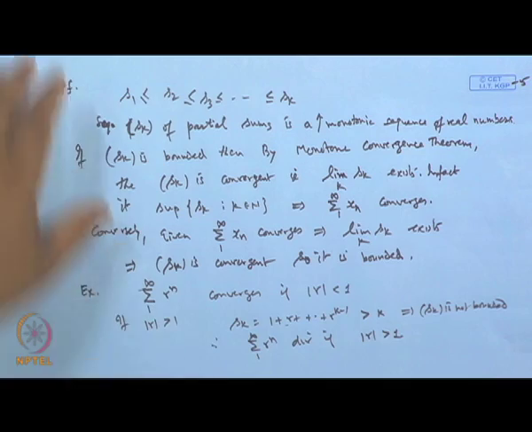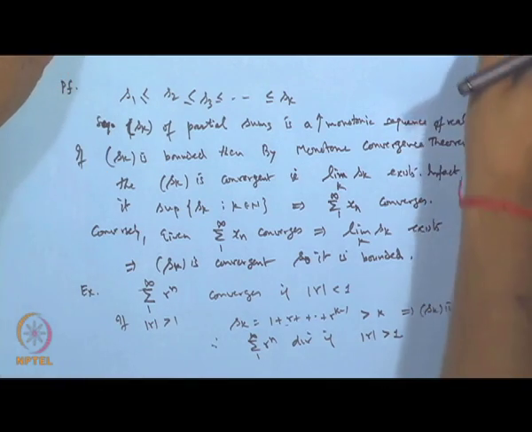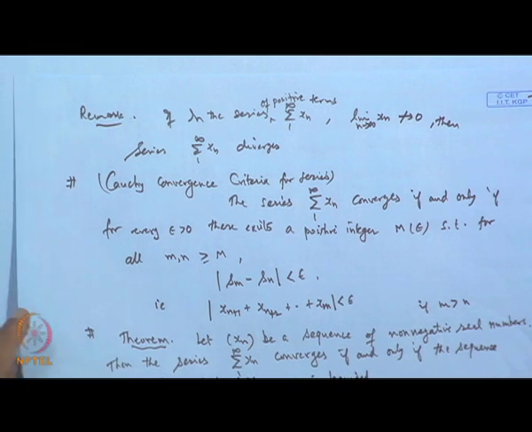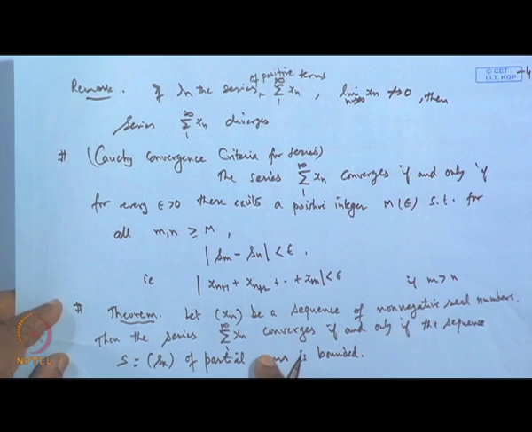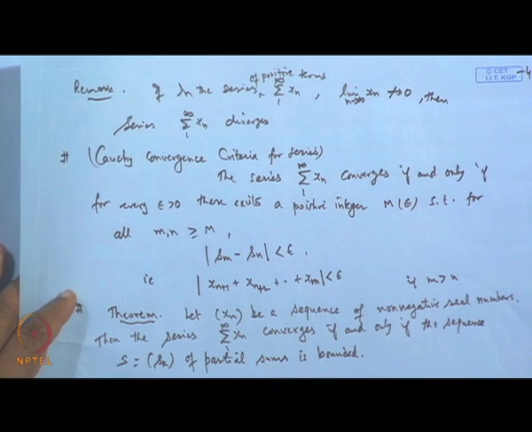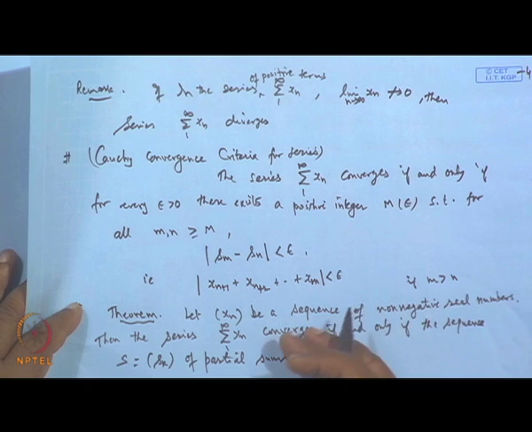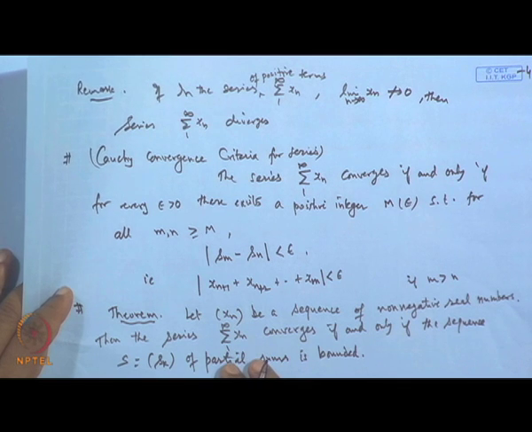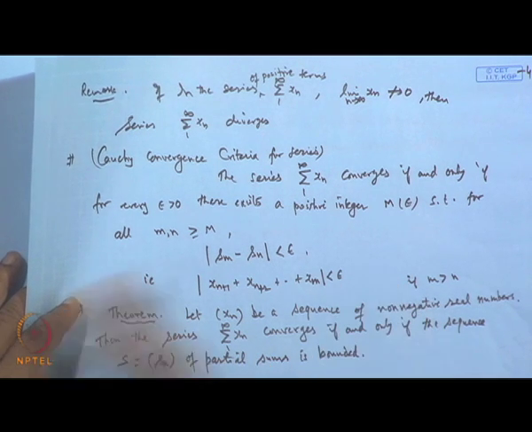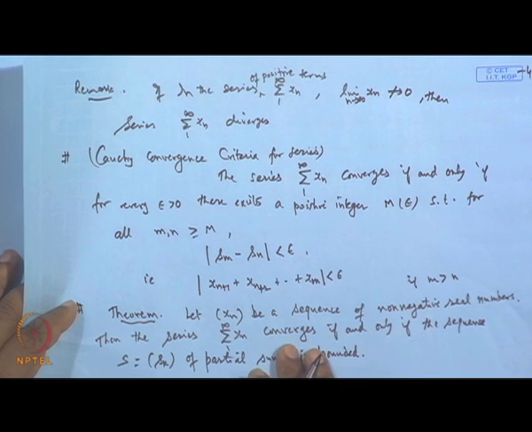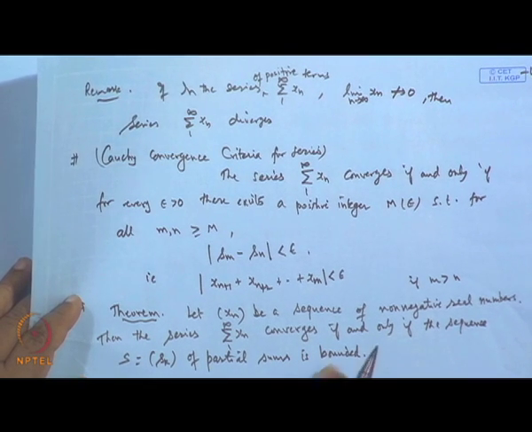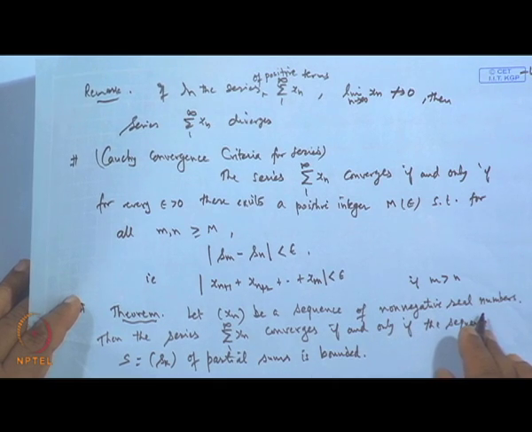Here we are taking one more thing: we are taking all the terms of the sequence to be non-negative. We cannot apply this result for a series whose terms are some positive, some negative, like this. If all the terms are negative, what we can do is take the minus sign outside and make all the terms positive. But if the series is alternately positive and negative, then of course, this result is not helpful. This result is only valid when the terms of the series are all non-negative.